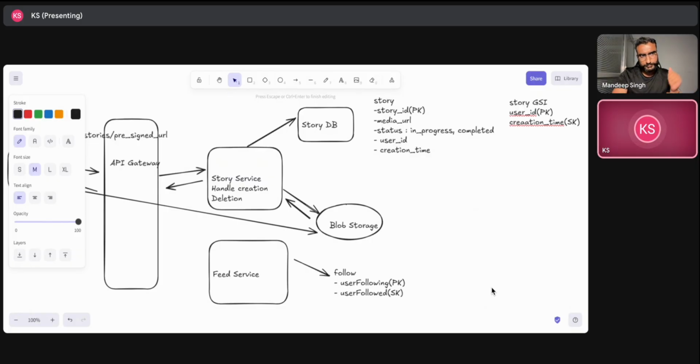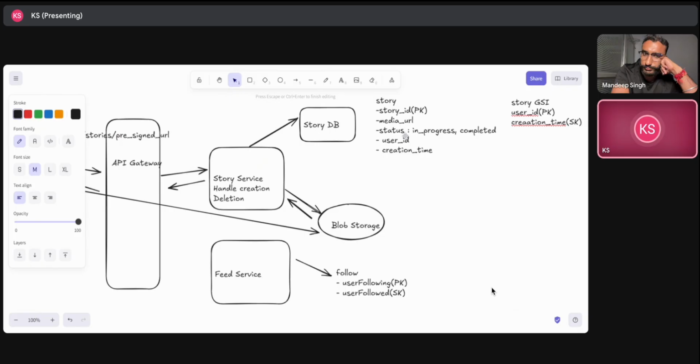Because what will happen in this case is that initially we are uploading the metadata, right? And now we are also getting the pre-signed URL. Then for that particular story, we'll be uploading the media, and there will be a second call for marking the status of that story as completed. So that is why I feel that we need a story ID. Yeah, you can have it as sort key.